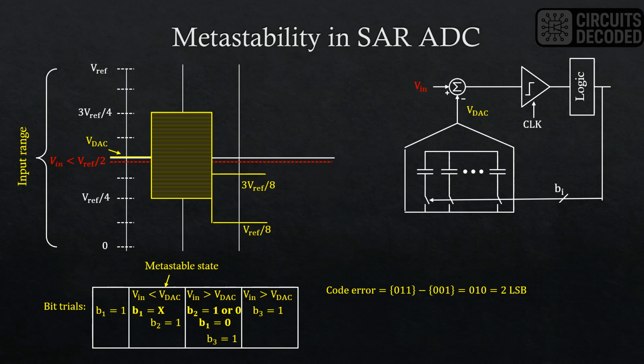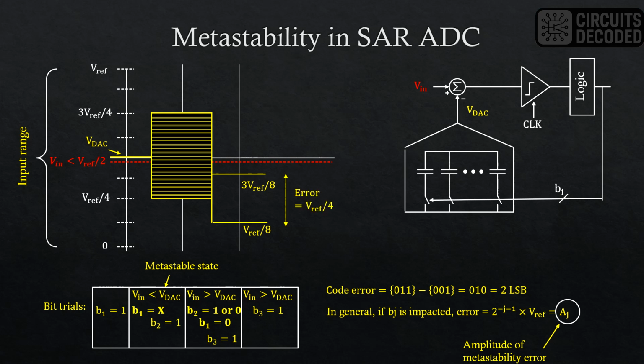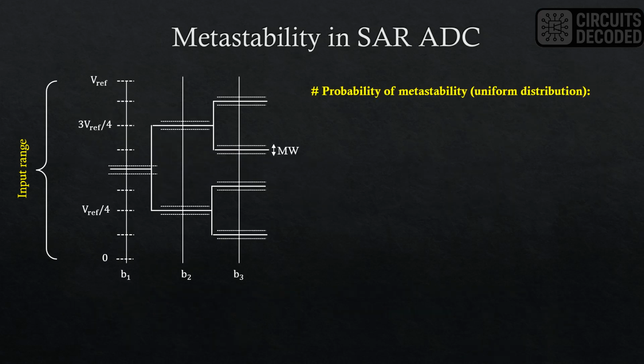In fact, the error amplitude depends on the location of the metastability error and is given by this equation. In our example, J1 is equal to 1, so the magnitude of error is Vref over 4. In addition to the error magnitude, we need to find the probability of a metastable event. For this, we need to identify the number of possible comparisons at each bit trial. In this 3-bit example, in the first bit trial, there can be only one comparison. In the next, there can be 2 comparisons, and in the last, there can be 4 comparisons.